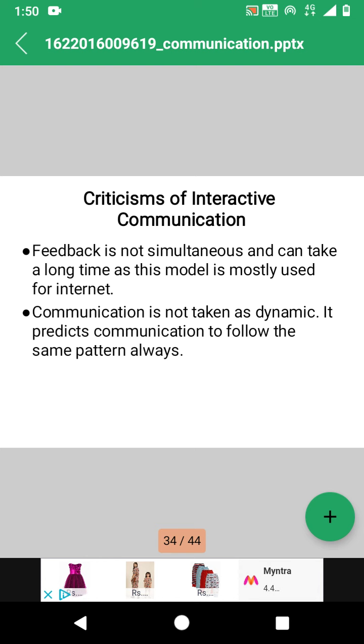Human beings have a conversation with each other, and they have rational thinking, rational opinions, different thoughts, which instantly occur and respond to the person having the conversation. So with this interactive model of communication, we are not able to have such kind of communication. So this is the second criticism.